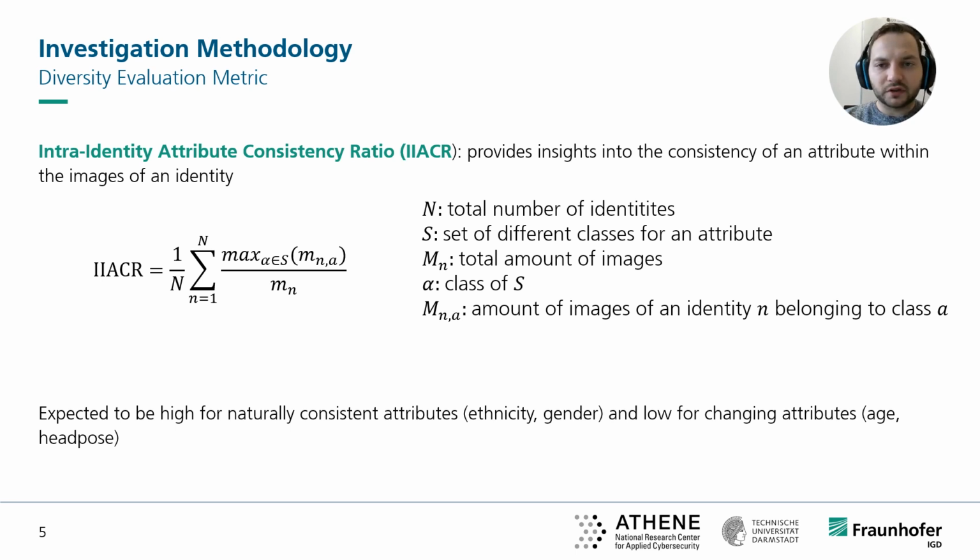For some attributes such as gender or ethnicity, this value is expected to be 1, as individuals rarely change their gender or ethnicity. In synthetically generated face images, where the creators rather aim at preserving or creating the synthetic identity than maintaining the similar attribute for the different samples, we assume that this consistency might vary more often. For other attributes, such as head pose and age, we assume that a lower value might be favorable, as this indicates that these datasets show more natural variety in the face data.